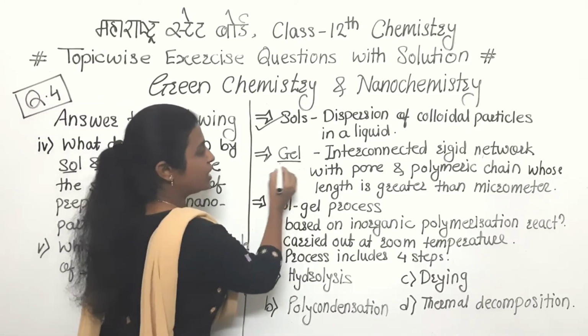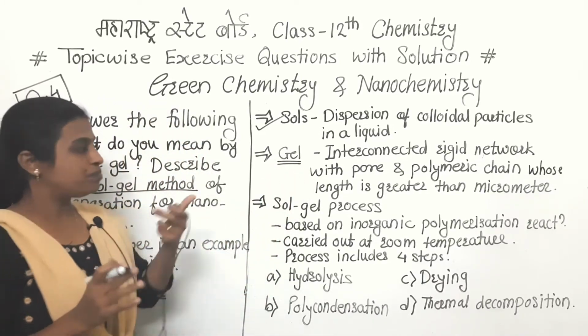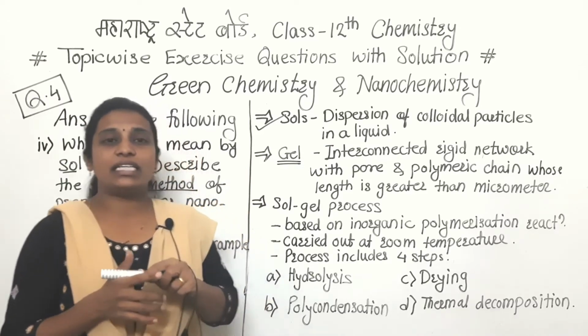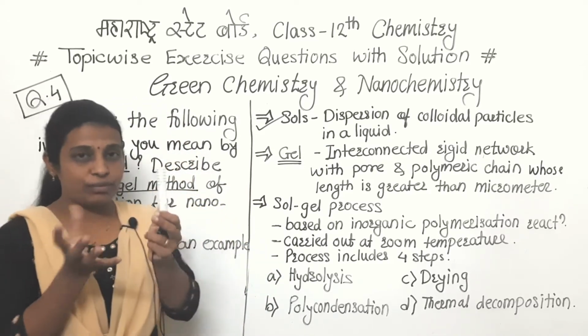But here the gel concept is somewhat different. Gel is nothing but an interconnection between whom?